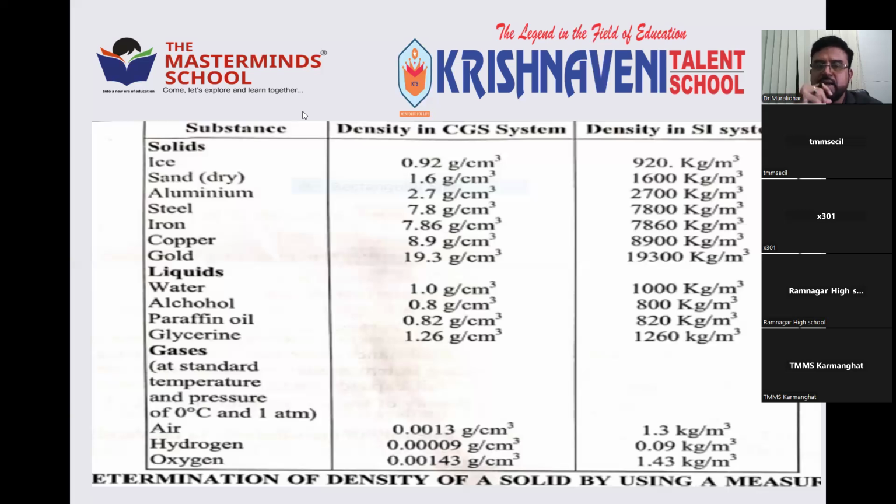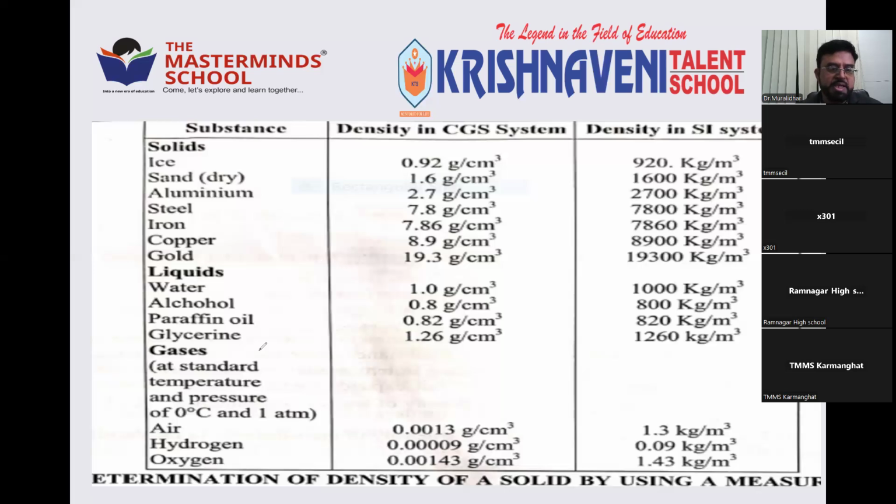Based on that, we can calculate the densities as 1,800, 820, 1,260. Similarly, for gases, density can be measured at standard temperature and pressure. You can call it STP. Standard temperature is 0 degrees Celsius. Pressure is 1 atmosphere, that is 76 centimeters or 760 mm. Very important point.